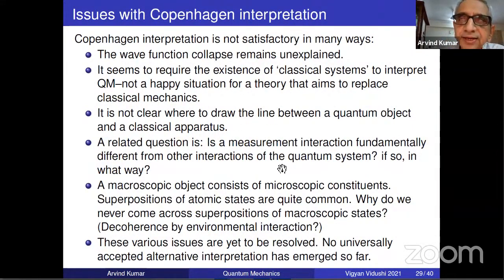And all the brilliant minds in physics keep debating about these issues, but so far no clear-cut, universally accepted interpretation has emerged. But please don't take a wrong message from this. The positive message is no interpretation ever challenges the mathematical formalism of quantum mechanics.